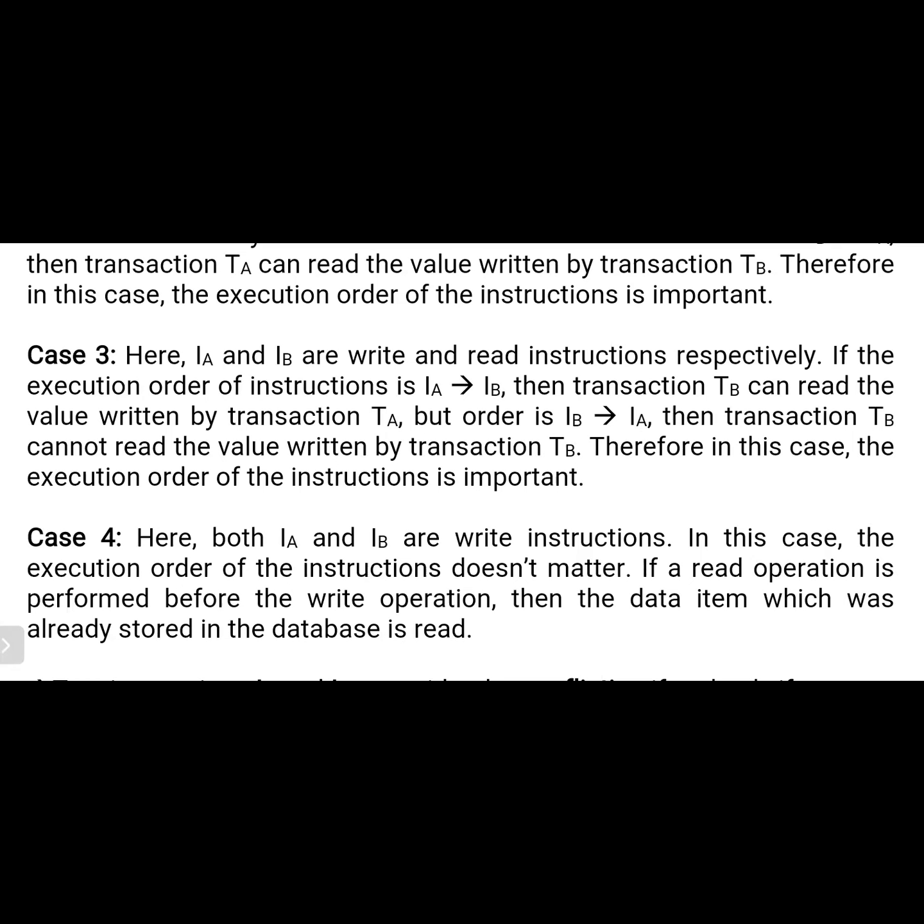So here, what is the meaning of the arrow? First it executes IA. What is the operation of IA? Performing the write operation on X. If the execution order of the instructions is IA to IB, then transaction TB can read the value written by transaction TA. So that means after performing the write operation, we can read the data item. There is no problem. But if the order is IB to IA, then we can't read the value written by transaction TA. So therefore, in this case also, the execution order of the instructions is important.